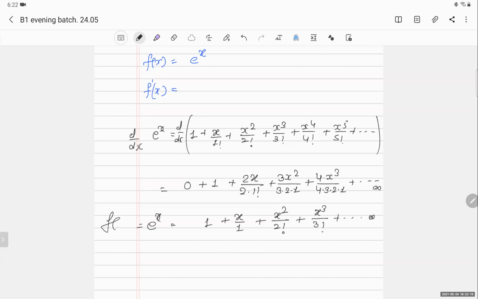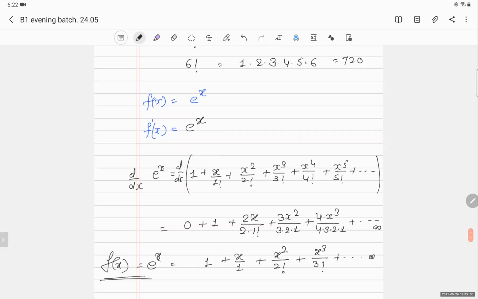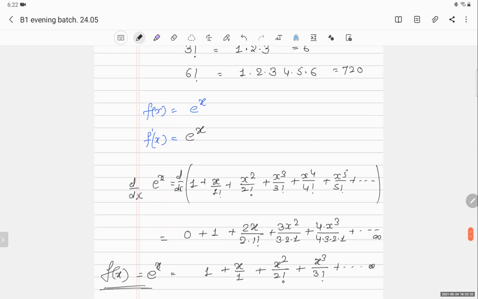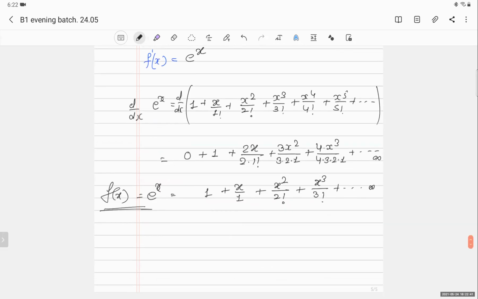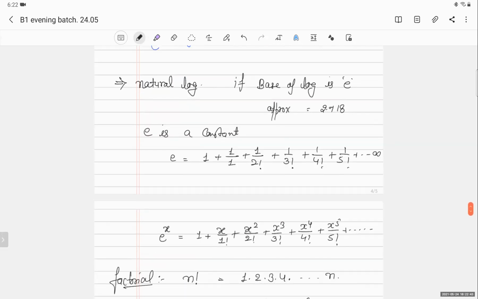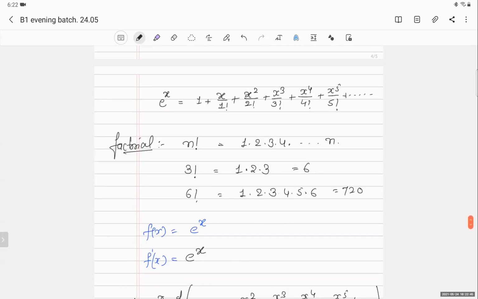So that is why we say that if e to the power x is my function, then my derivative is e to the power x only. So this is my e, the natural log. And suppose I change the base.